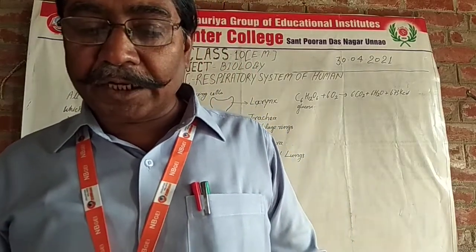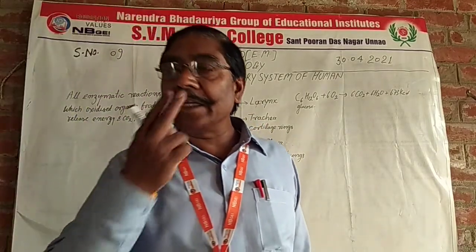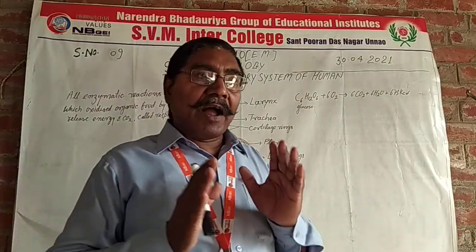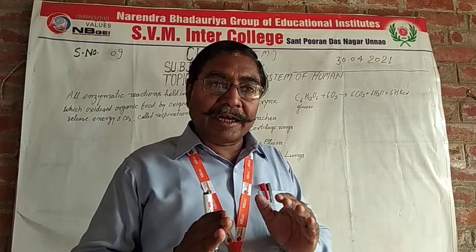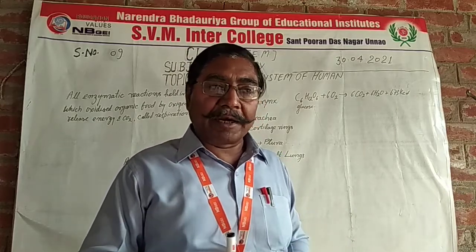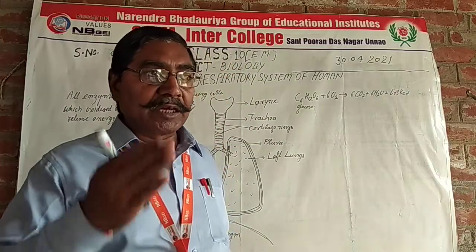Nostrils: the tip of the nose has two nostrils, two nasal passages with fine hairs. These hairs filter the air and protect against foreign particles. These passages are lined with mucus layers.